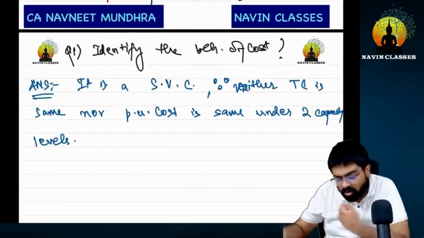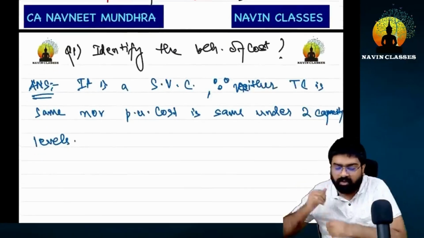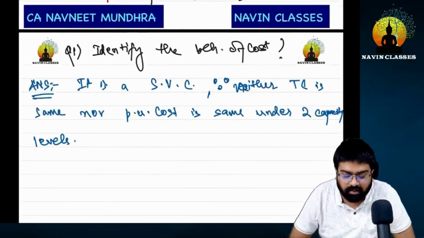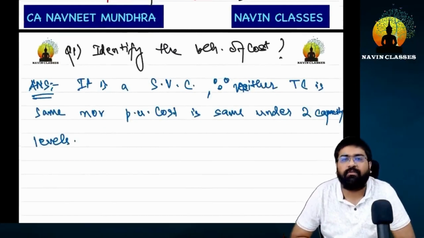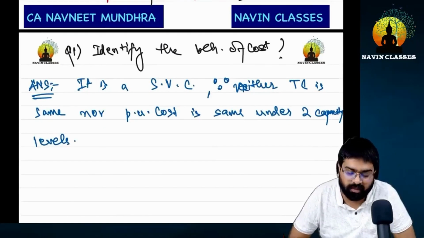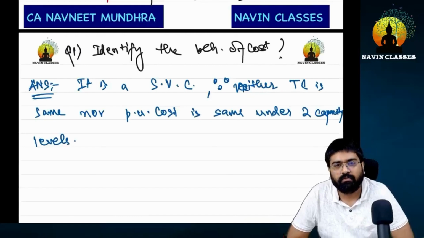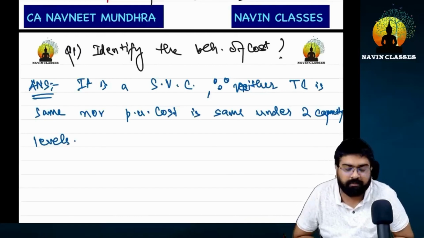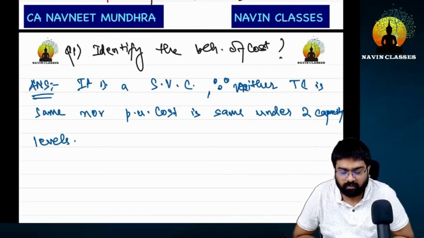Correct? Neither is the total cost same, nor is the per unit cost same. Hence, this is considered to be a semi-variable cost. It is neither fixed nor variable. Everybody say yes or no. Perfect.